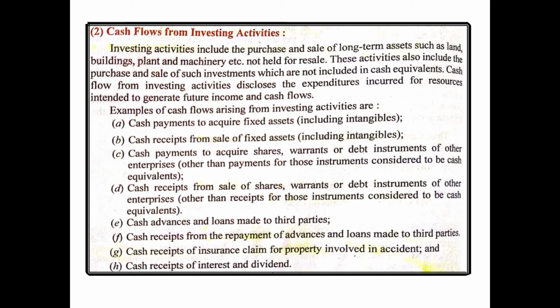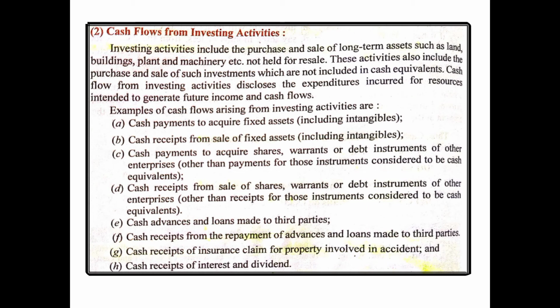Now the word payment means outflow of cash and cash receipt means cash inflow. So cash payment or outflow to acquire fixed assets, including intangibles. If any fixed asset like land, building, machinery, furniture, even the intangible ones, goodwill, patents, copyright, trademark, is purchased, whatever amount is paid against it will be considered as cash payment or cash outflow in investing activity.